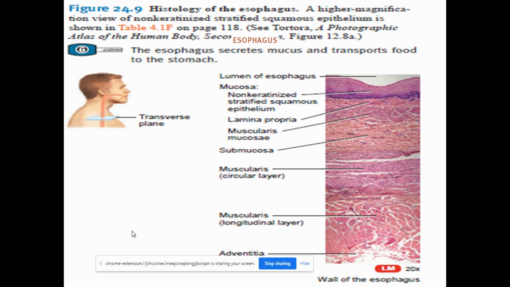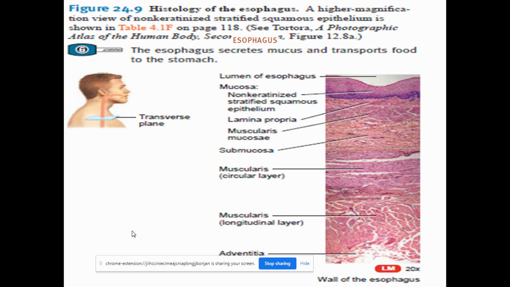Suppose the food contains some hard bones or something else, causing wear and tear. The particles present in the food will first be chewed and mixed with the saliva, and then as it enters the esophagus, it is again mixed with a large secretion of mucus. So this will avoid the abrasion caused by the food substances. Even if there is some abrasion, it will immediately be healed unless it is a very large wound. When you eat fish or bones and they get stuck in the mucosa, you will feel some difficulty.